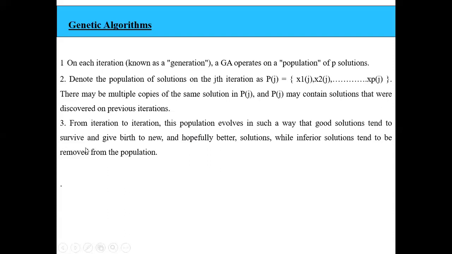The good solutions survive and give birth to new and hopefully better solutions, whereas the inferior solutions are removed from the population. So this is the concept of your genetic algorithm.